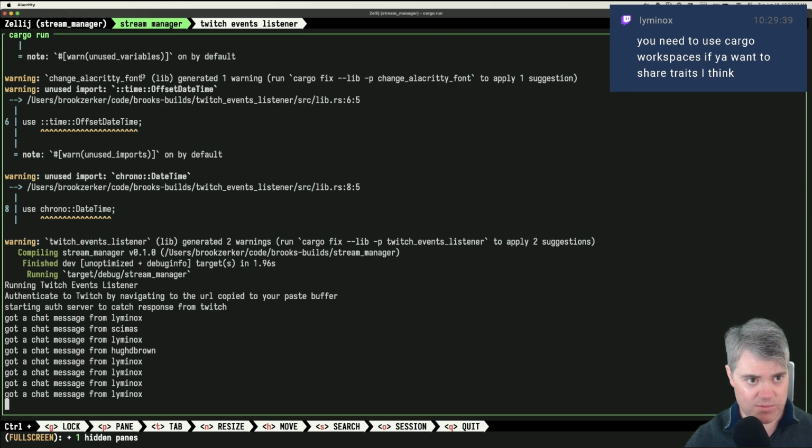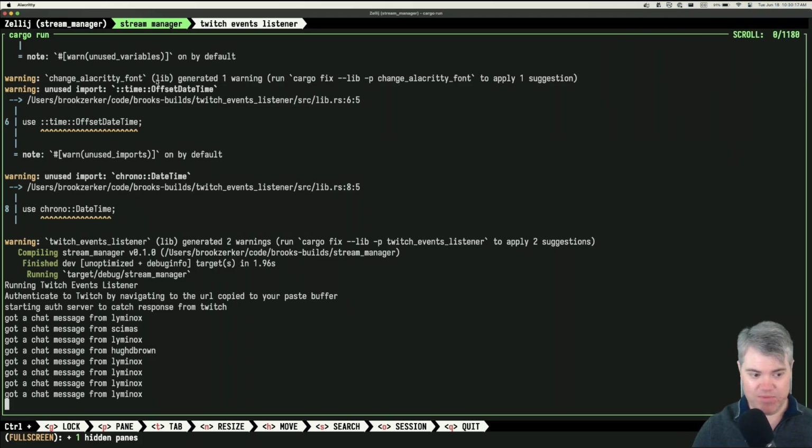Aren't I using Cargo Workspace? Oh no, because these are completely separate projects. That's what it is. Okay, that's why I need to do it, because they're completely separate projects. It's not a workspace. That's too bad. I feel like it would be nicer for me if I didn't have to do that.